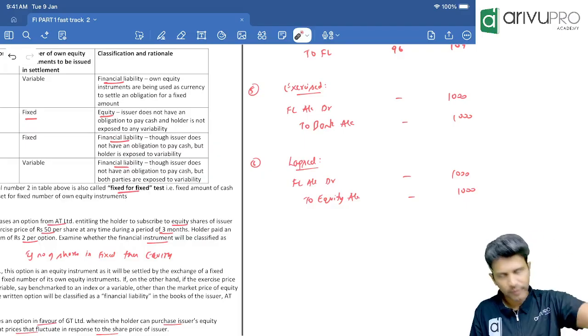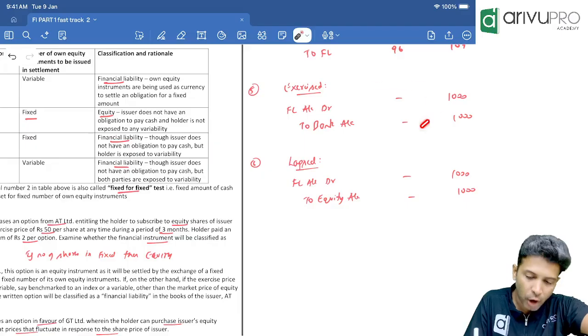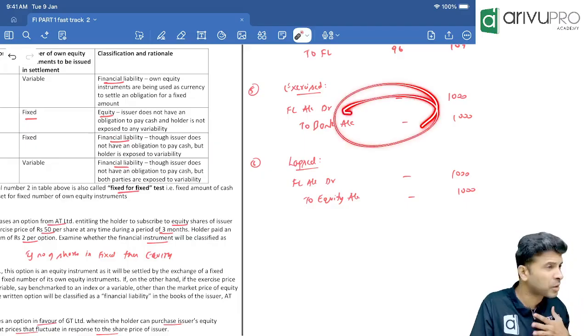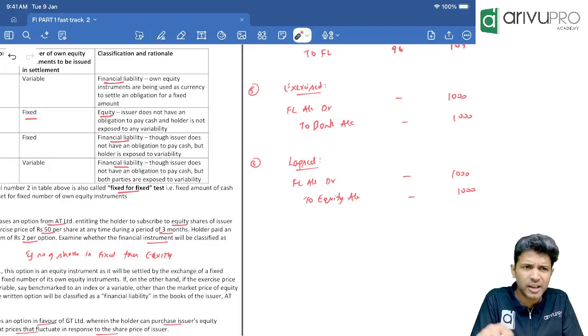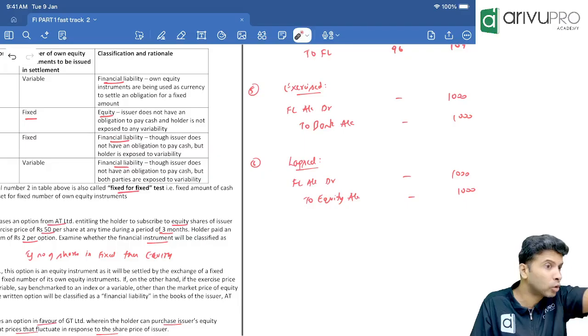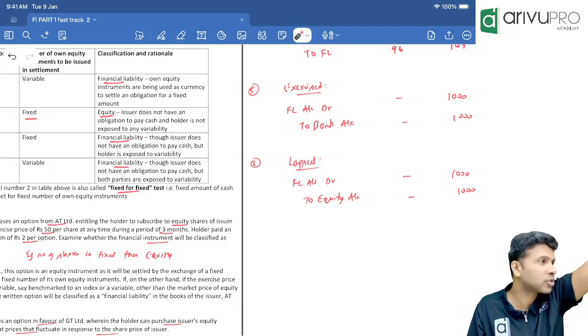Now, in fact, if you want, we can take Agnesh's question also. If the option gets exercised, we will receive the subsidiary's shares. In the consolidated financial statement, we will not show the investment in subsidiary. Instead of that, goodwill will come, if you remember, AS 21.